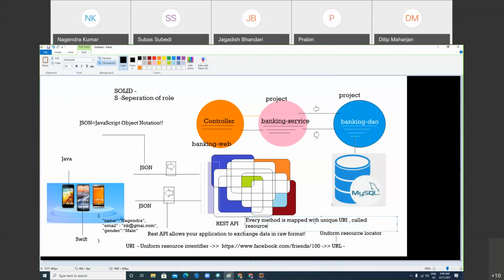What is a resource? Any method which is mapped with a unique URI is called a resource. Clear? So in REST API, all the methods which are mapped with a unique URI are called resources. When you map the URI, you do not have only the URI, you mention the method also. Yes or no? Get mapping, you forget it?